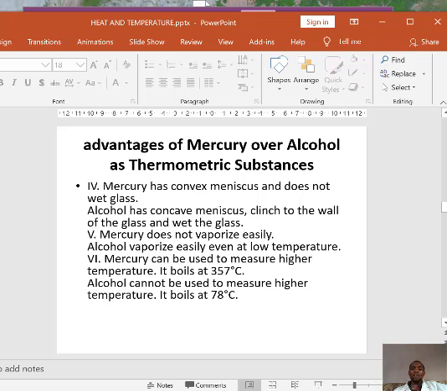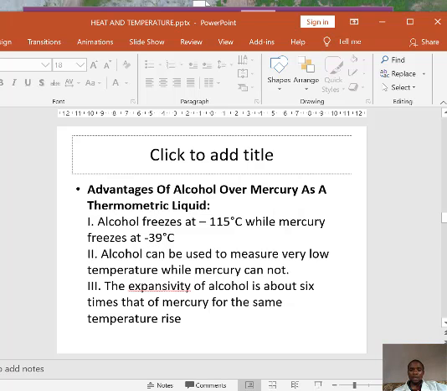Then mercury has a convex meniscus and does not wet glass, but alcohol has a concave meniscus and it also clings to the wall of the glass. Mercury does not vaporize easily, while alcohol vaporizes easily, even at low temperature. Mercury can be used to measure higher temperature, while alcohol cannot, since its boiling point is 78 degrees Celsius, as we said earlier.